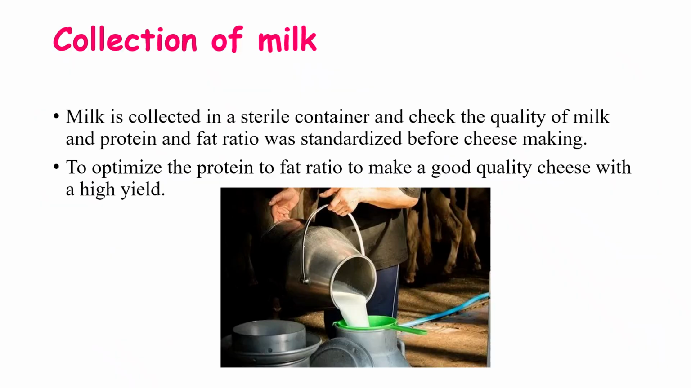And the first step of cheese making is the collection of milk. The milk is collected in a sterile container and the quality of milk is checked, especially protein and fat ratio are standardized before cheese making. To optimize the protein to fat ratio helps to make a good quality cheese with high yield.